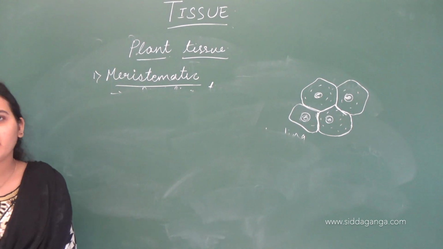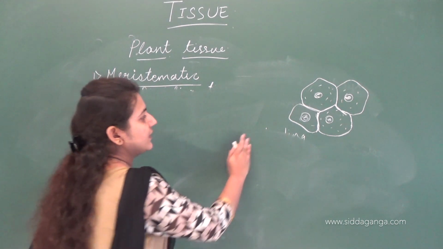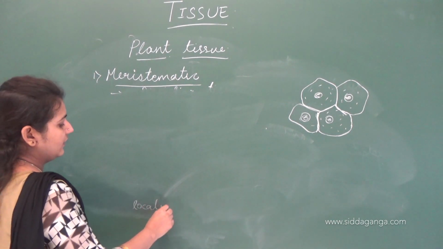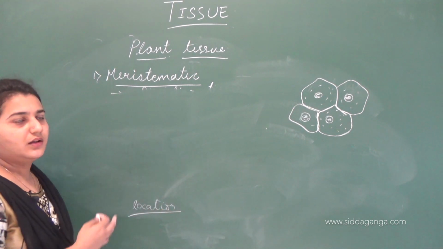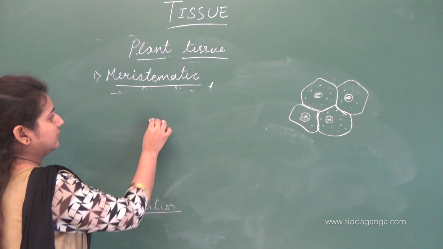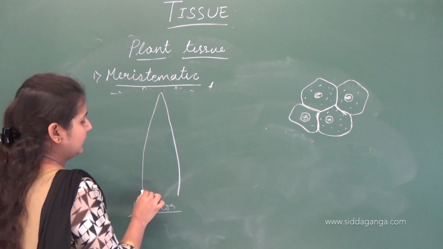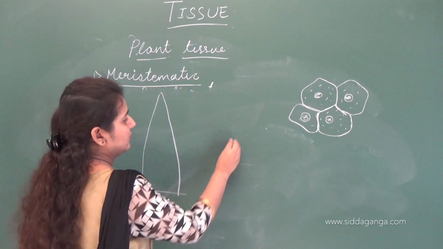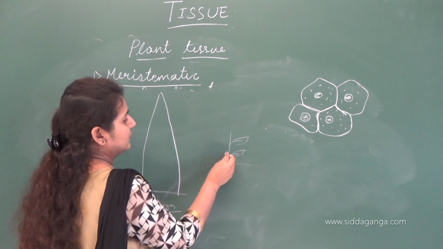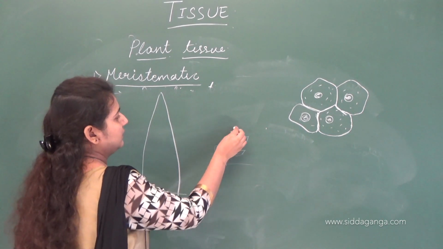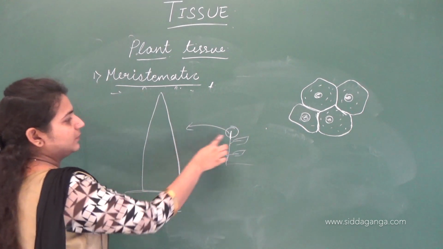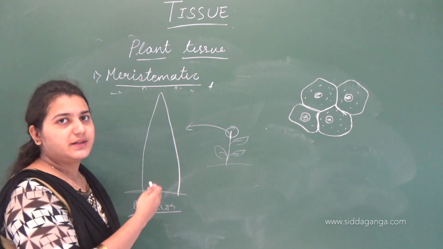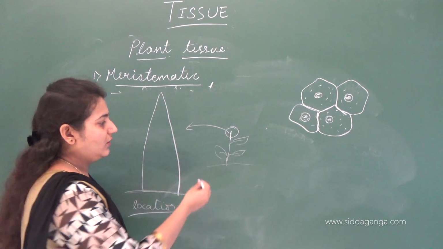That is the structure of meristematic tissue with nucleus, cell wall and cytoplasm. Okay, so let us see the location where this meristematic tissue is present. If this is the tip, if this is a plant, this is the tip, this is what I have drawn here. And not only in the stem region, this meristematic tissue is also present in the root region.